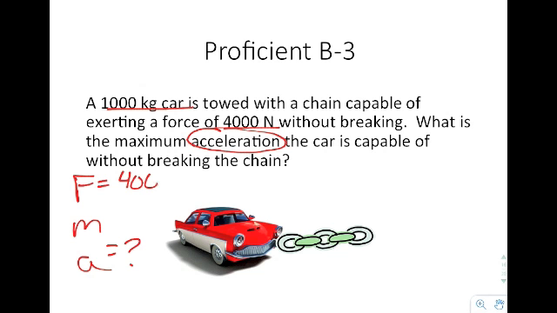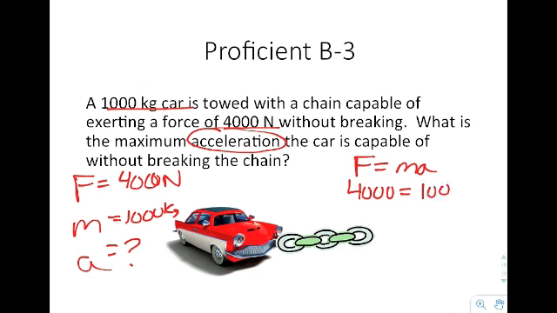I know the force is 4,000 newtons. Oh, forgot a zero. I know that the mass is 1,000 kilograms. I could use the equation F equals ma. And at this point, I would need to plug in my numbers. And I would say 4,000 equals 1,000 a. At this point, you would divide both sides by 1,000. And when you do that, you end up with an acceleration of 4 meters per second squared.